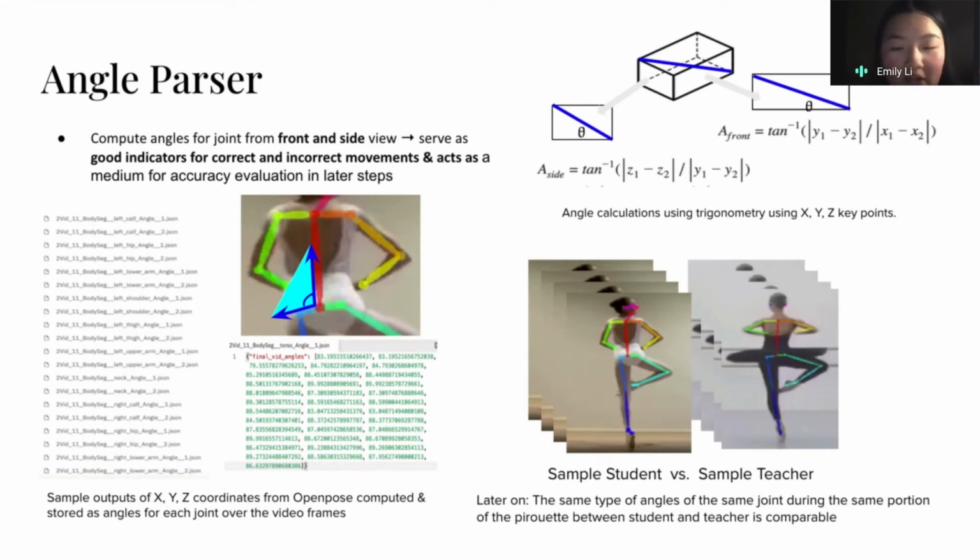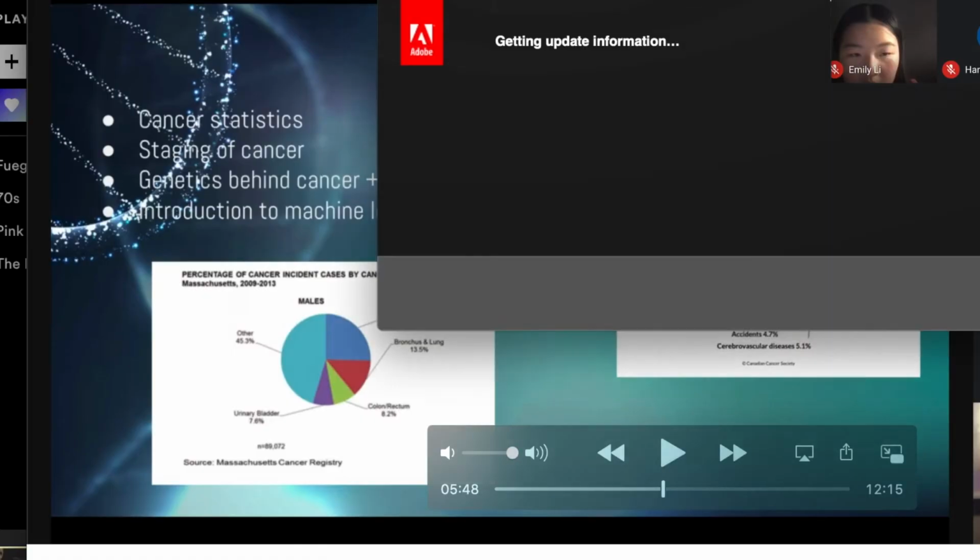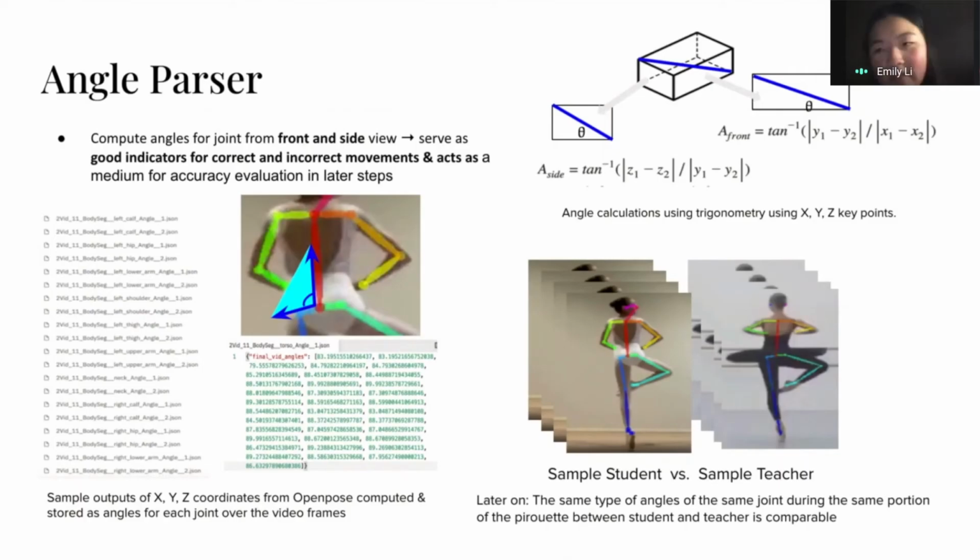And as you can see on top, we actually created two types of angles, so that it captures the 3D aspects. One is from the side view and one is from the front view. And as you can see on the bottom left, those are just sample outputs of the XYZ key points from OpenPose that are computed, and then we store them as JSON files for all of the joints. And then later on, the same types of angles for the same type of joints are going to be compared, and that's basically how we get the feedback between the student and the teacher, if that makes sense.